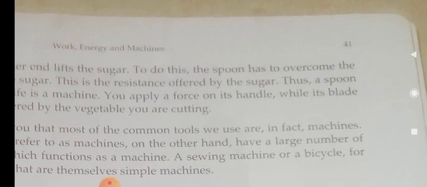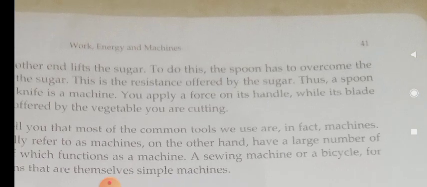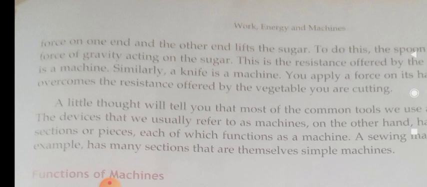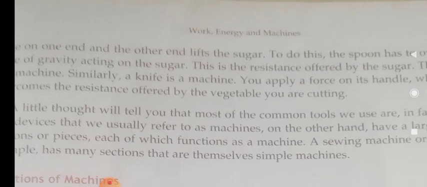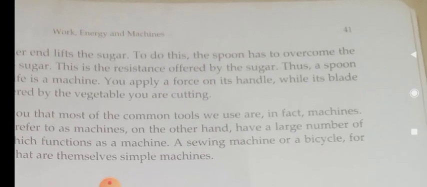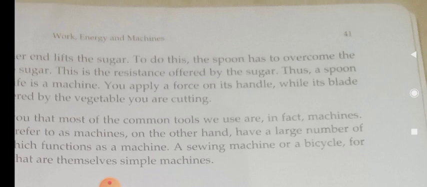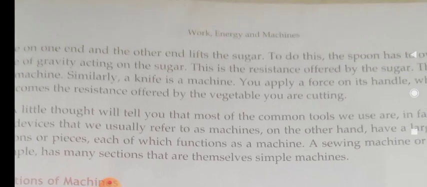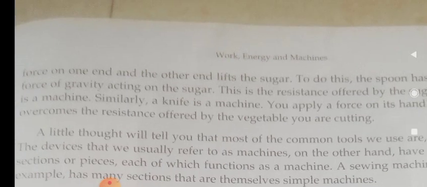This is the resistance offered by the sugar. Thus the spoon is a machine. Similarly, a knife is a machine. You apply a force on its handle while its blade overcomes the resistance offered by the vegetables you are cutting. So the knife is also a machine.